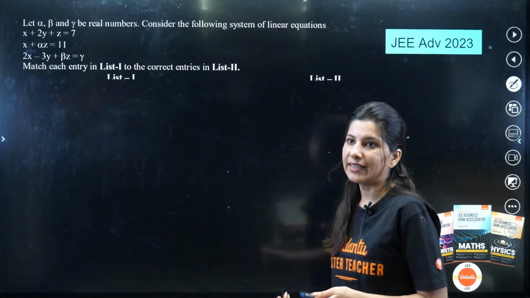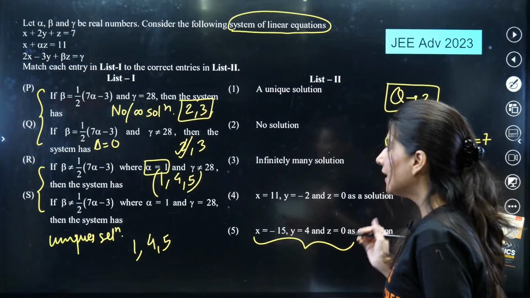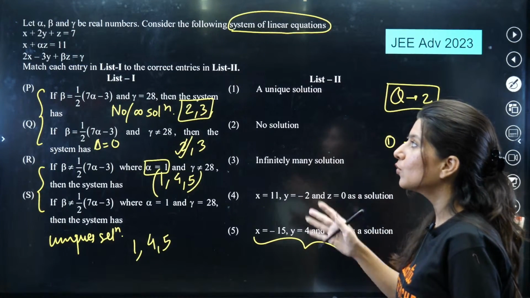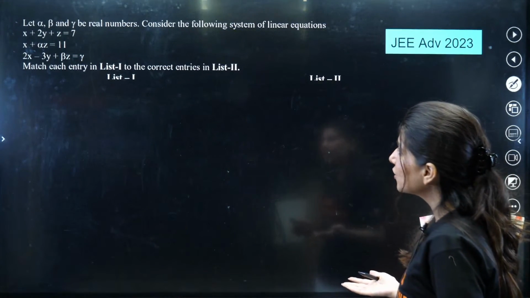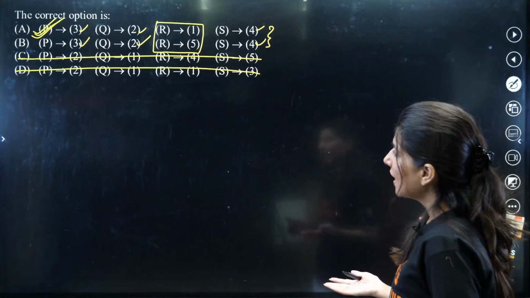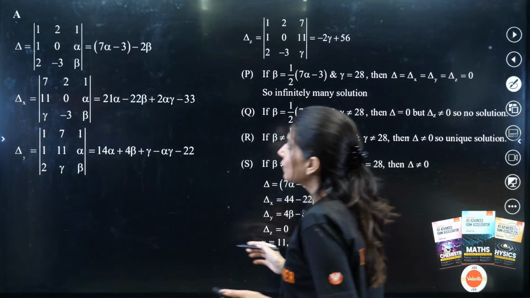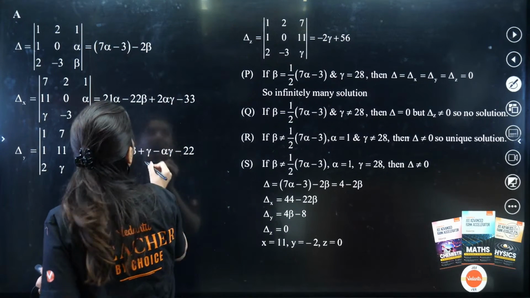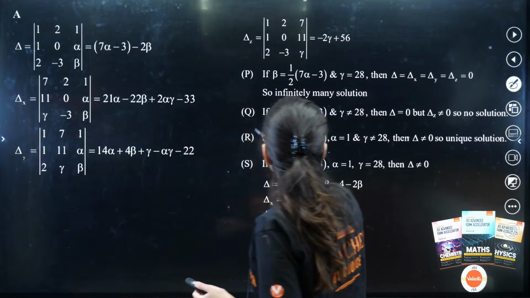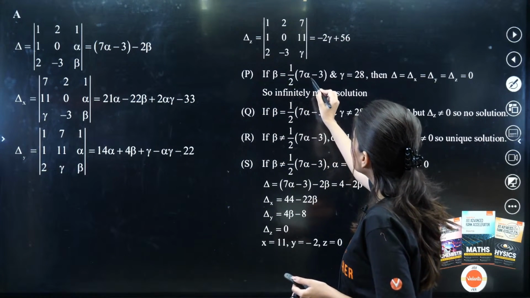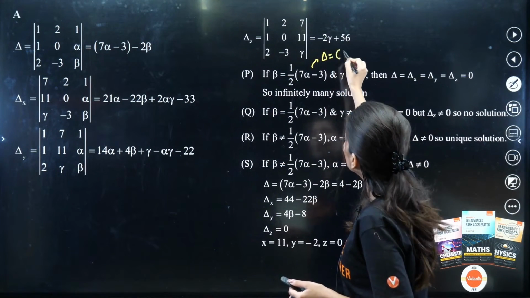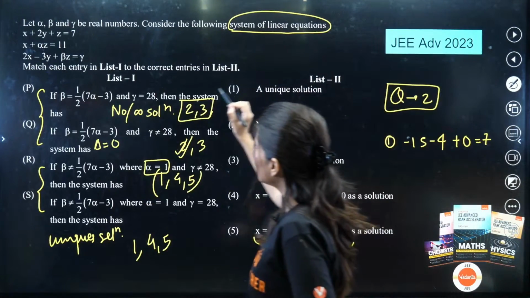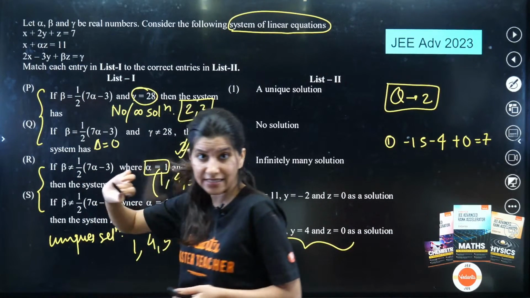Okay. All right. I hope that this is clear now. And now we will solve the question nicely and we will understand how to tackle such questions. Okay. So I'll show you the solution. First of all, we have calculated delta and we have realized that delta equals 0. So option P is this. If B is equal to this, that means delta is 0. Okay. And gamma is equal to 28. In the very first, gamma 28 we can also see over here.